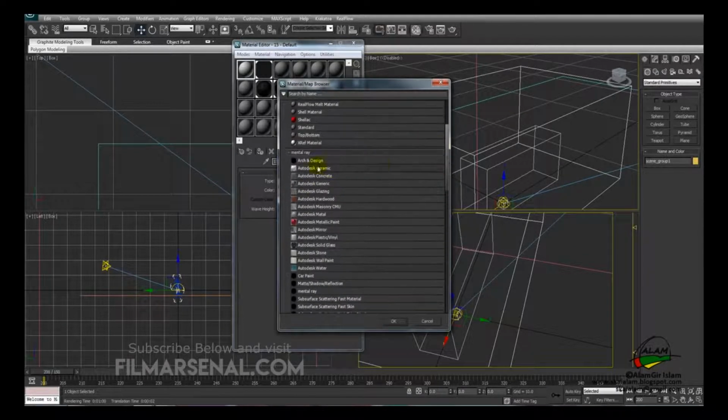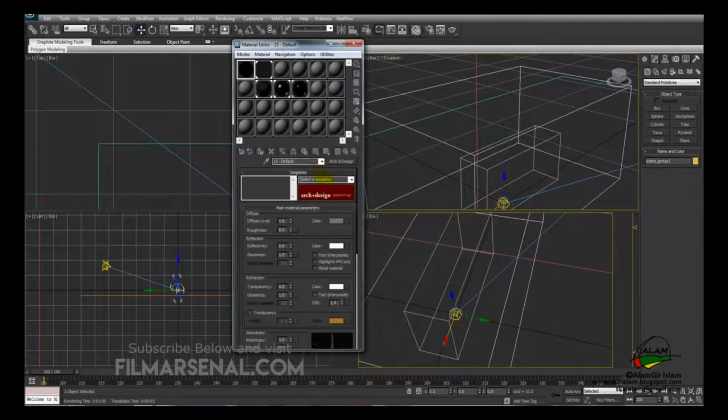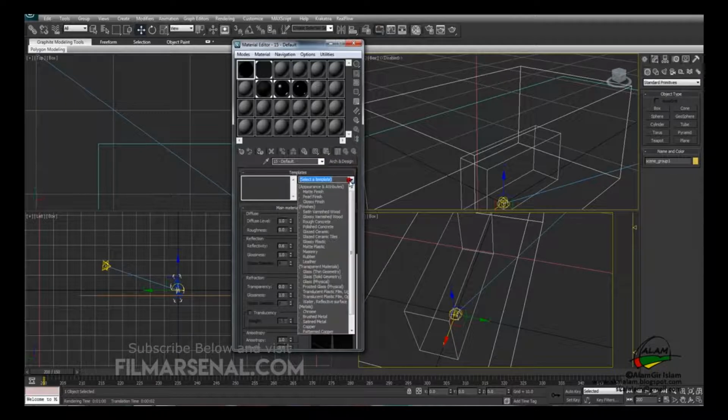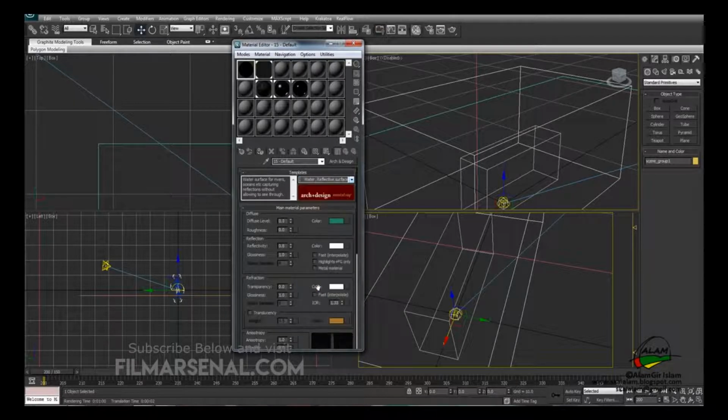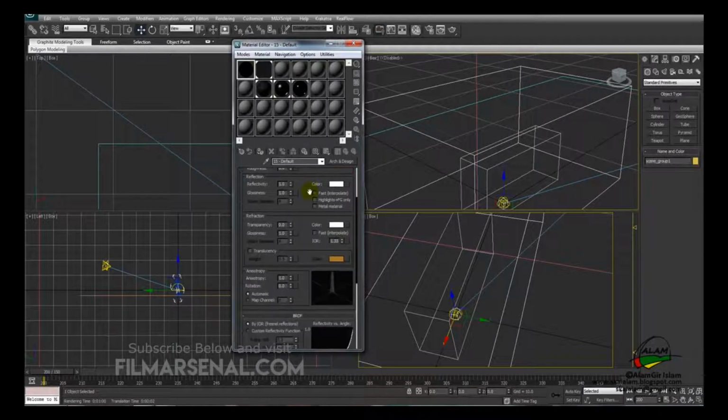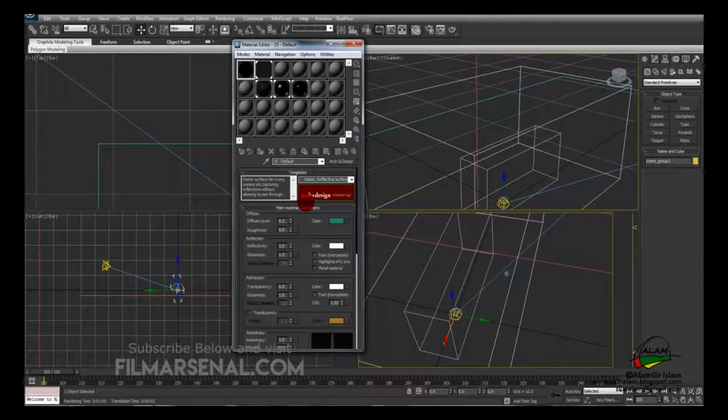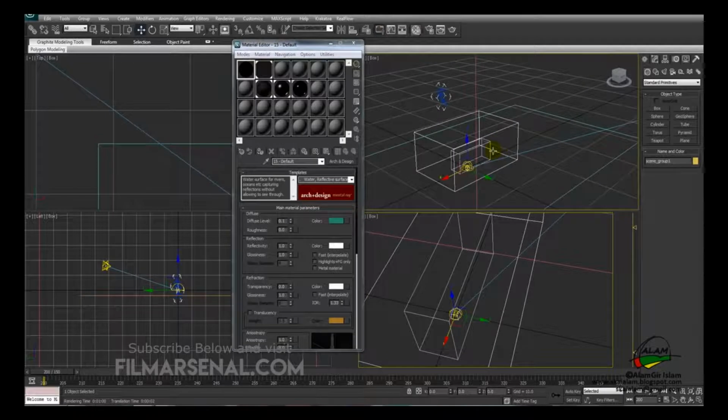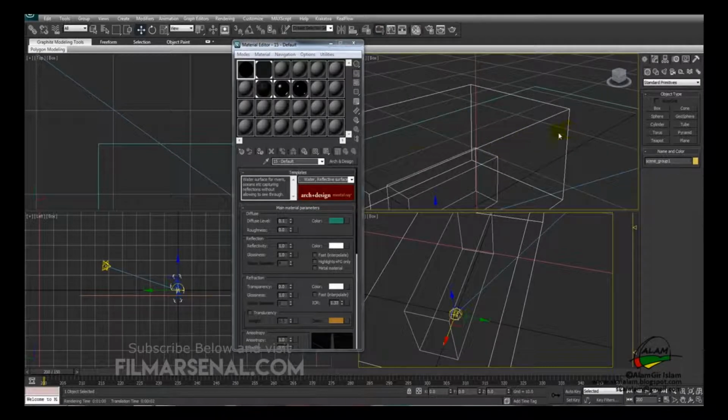or else you have another option, that is you can go to Arc and Design and you can select a template, water. So for the time being I'll be using water, and will apply this on the mesh, the RealFlow mesh. We'll select the RealFlow mesh and apply this on the selection.